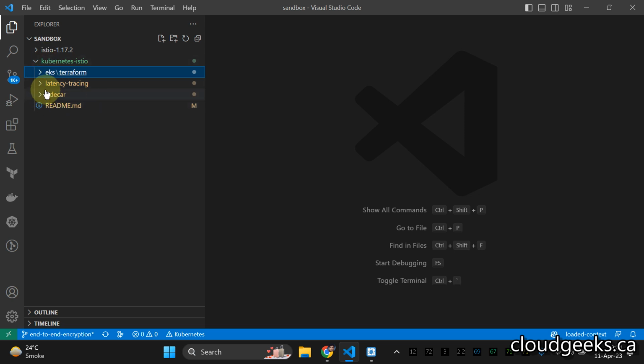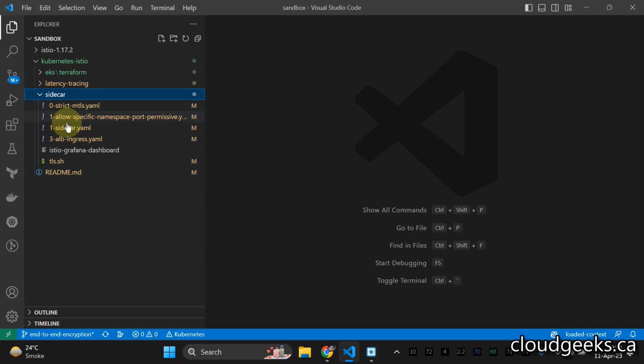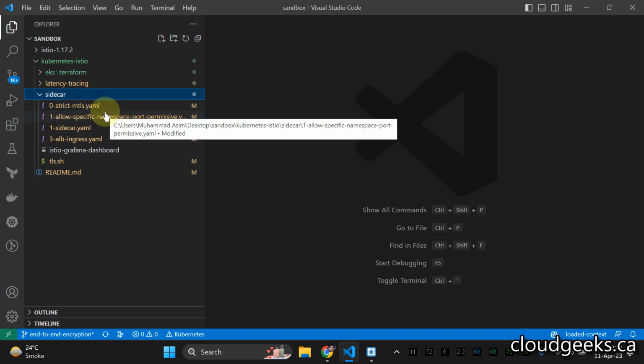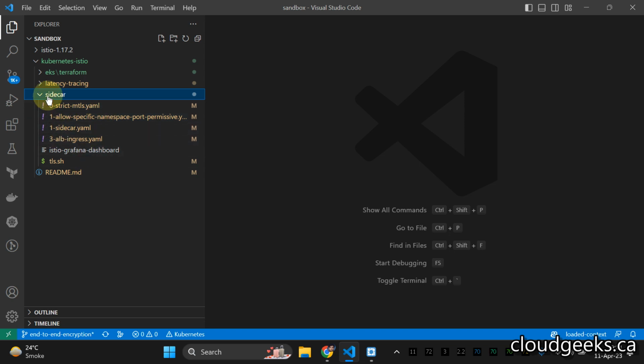So in this demo, what we are actually discussing here is end-to-end encryption. In the past, I covered latency tracing and that stuff. In this section, you need to navigate to the sidecar, and we are going to use the concept of a sidecar, which is actually a helper container. First of all, we are going to create a self-signed certificate with this script which I've created, and we are going to sign it for 100 years.